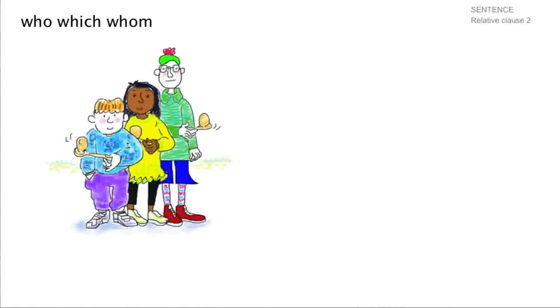First, we're looking at who and whom, and here are three young people who've just taken part in an egg and spoon race. That's when you have to balance an egg on a spoon and run. And these are the three winners. The first is Will Smith.